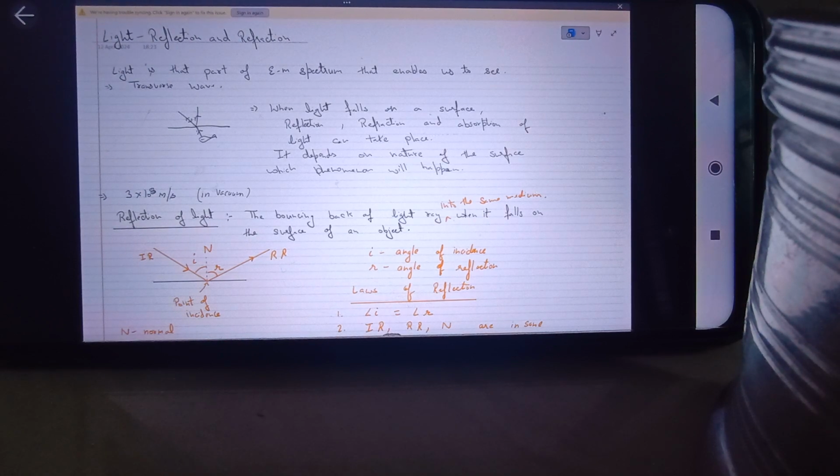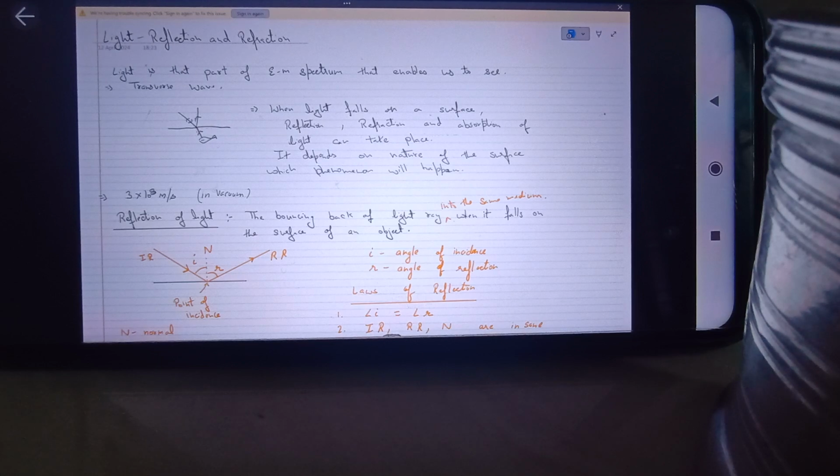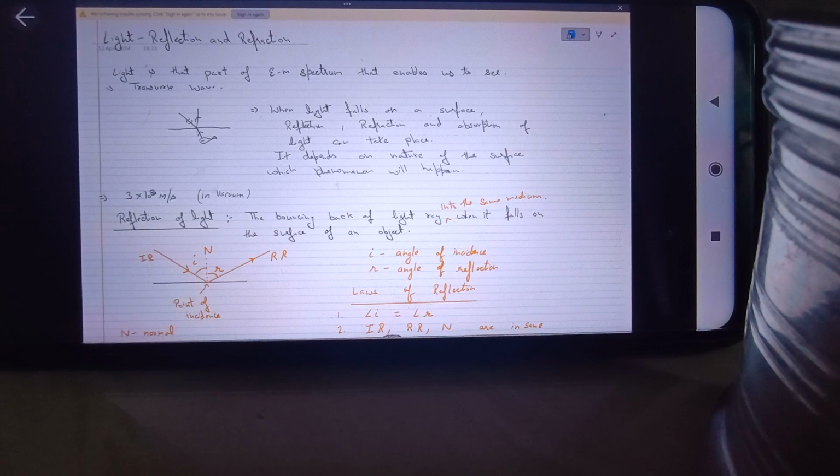So when the explanations of all these different phenomena were given, like when we discuss in this chapter, what we are dealing with is all the phenomena of light by the simple property of light which you have learned from junior classes, that light has rectilinear propagation, that is, light travels in a straight line. We'll be discussing all these phenomena of reflection and refraction, taking this property of light as the basis, and this is the basis of geometrical optics, which is actually part of your syllabus. In this chapter, we'll be discussing these phenomena using the geometrical optics concept only, that light travels in a straight line.